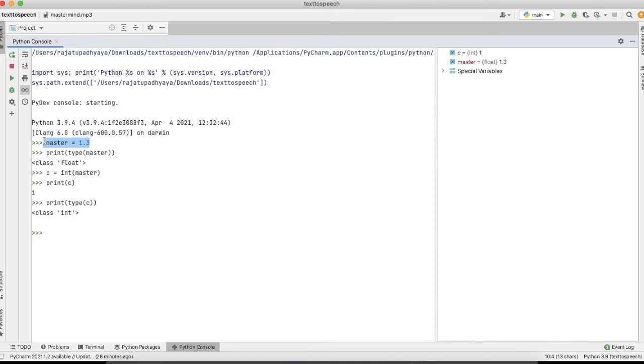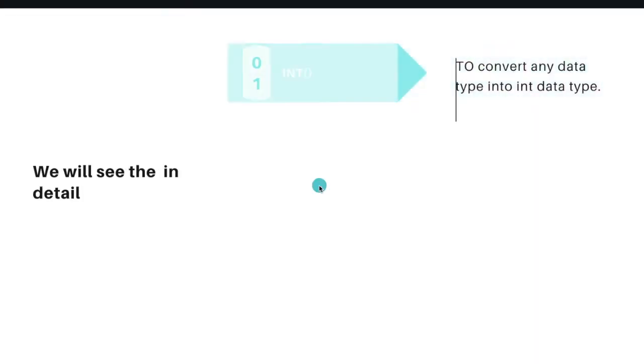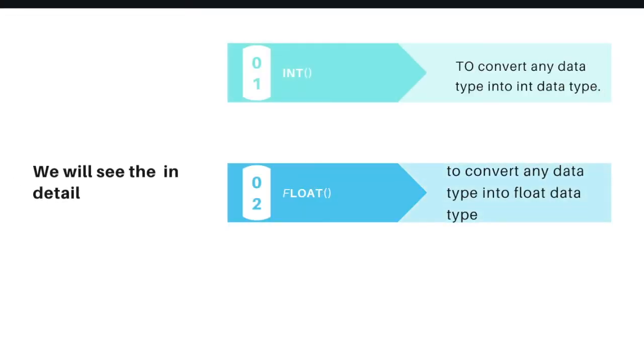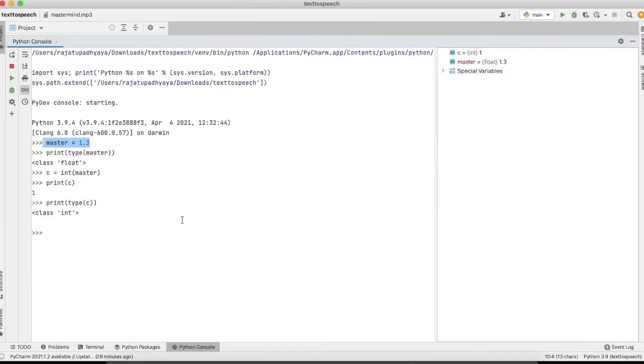Now the next we will see is float. Float converts any data type into a float data type. So here I'm taking 1.1 only, taking one variable and changing it to float by passing it here. If we now see the type of C, it will be float.